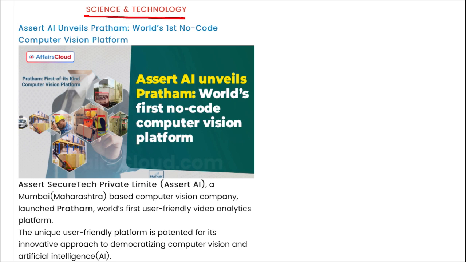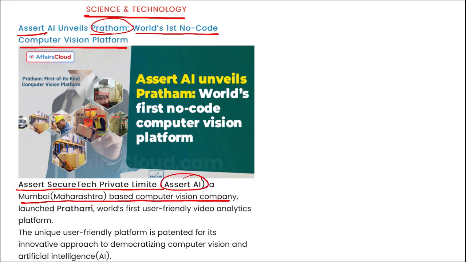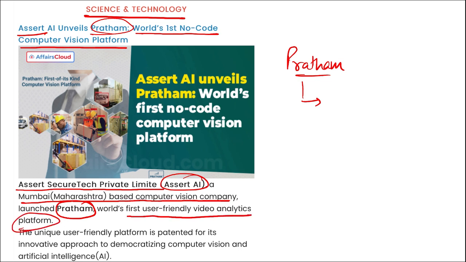Next is science and technology. Assert AI has unveiled Pratham, that is the world's first no-code computer vision platform. I repeat, Assert SecureTech Private Limited, that is Assert AI. This is a Mumbai, Maharashtra-based computer vision company that has launched Pratham. Pratham is the world's first user-friendly video analytics platform. The platform is patented for its innovative approach to democratizing computer vision and artificial intelligence.